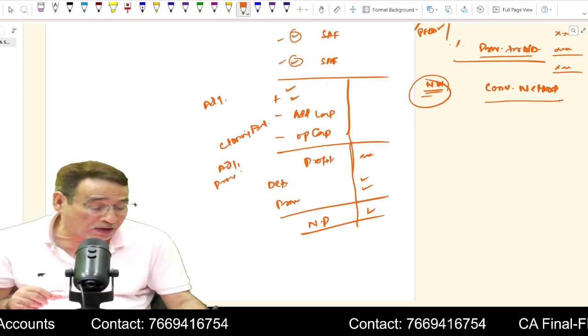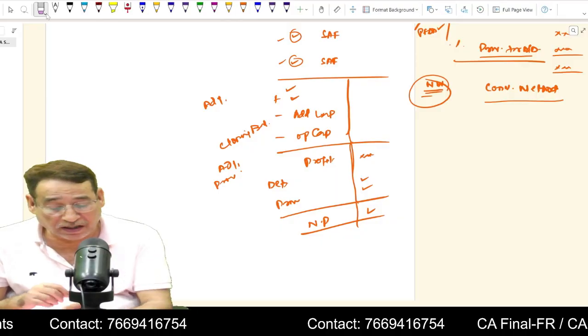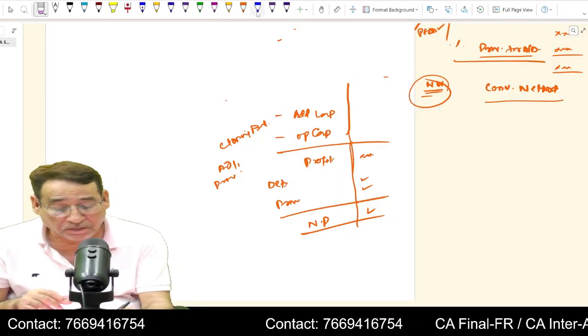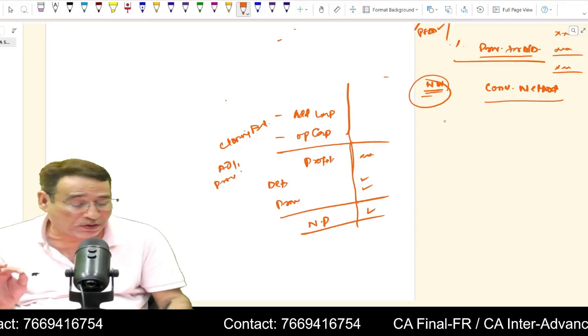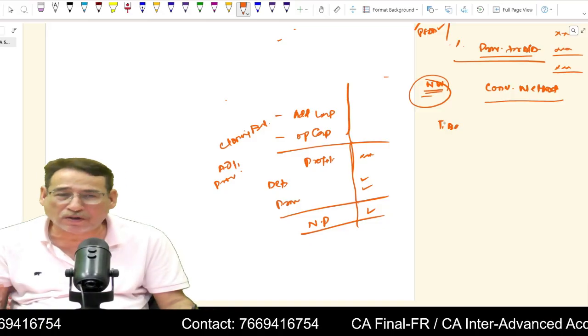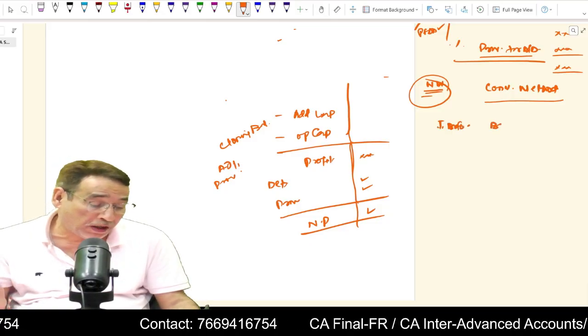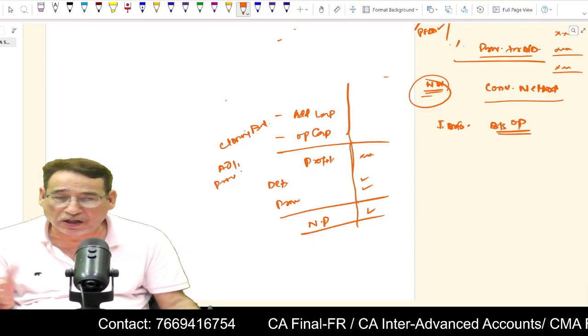However, generally you receive the question in the examination from the conversion method, if you remember. Under the conversion method, as I told you, you will be given the trial balance. Generally, some information from the trial balance will be given to you, or you may be given the opening balance sheet. If you are given the opening balance sheet, then no problem.